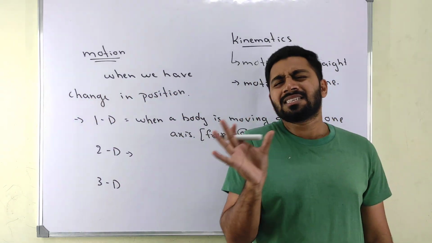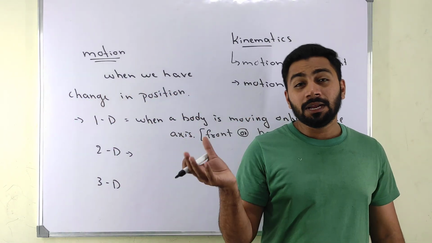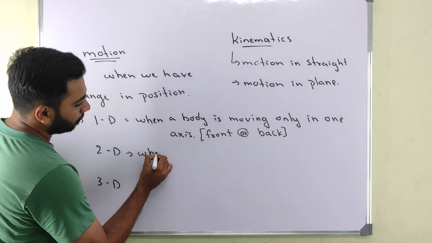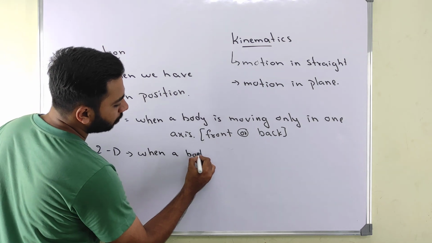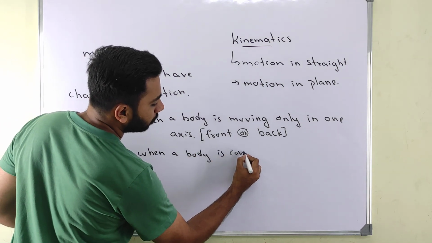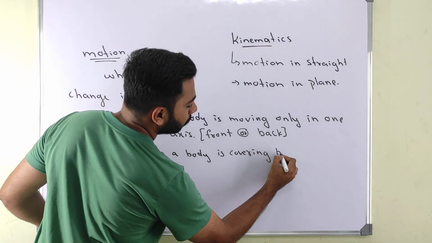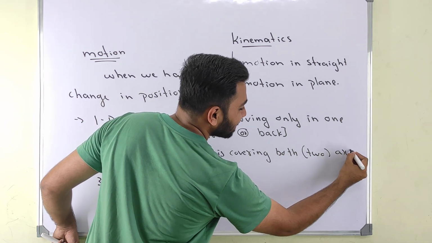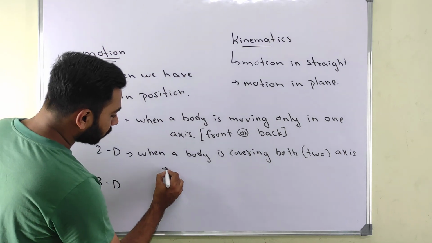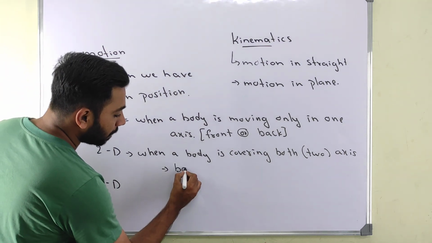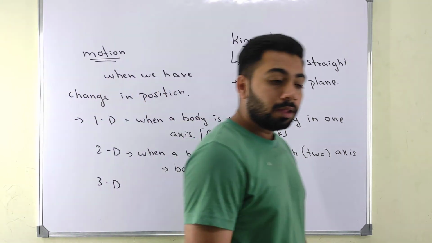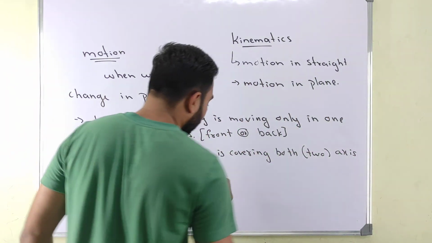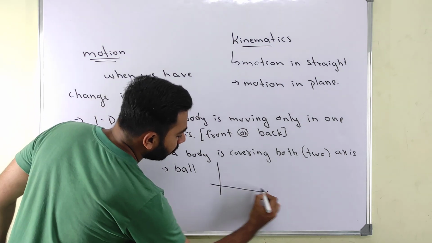Now similarly, when we have two dimension, it is a very simple process. A particle or body covering both axes, when a body is covering two axes. The best example for this is a ball, yes, a cricket ball. Now why is a ball the best example of two dimension? See, if you take a ball, one ball will have a motion like this.